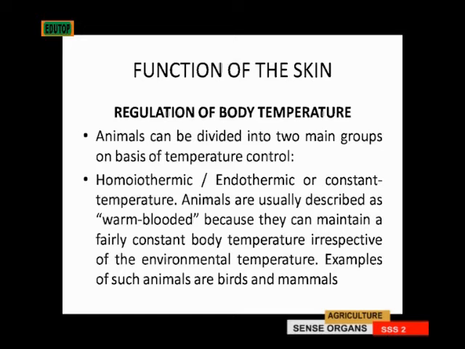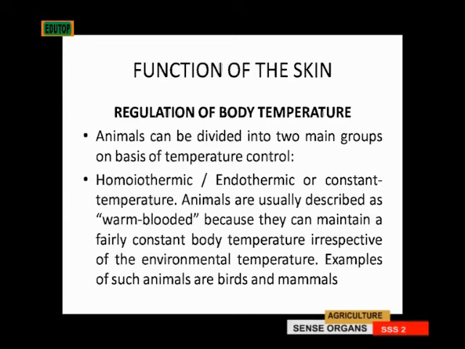Animals are divided into two main groups based on their temperature control. We have the homeothermic or endothermic, or what we call the constant temperature animals. They are usually described as warm-blooded because they can maintain a fairly constant body temperature irrespective of the environmental temperature. So they are called constant temperature, endothermic or homeothermic animals. Examples of such are birds and mammals.